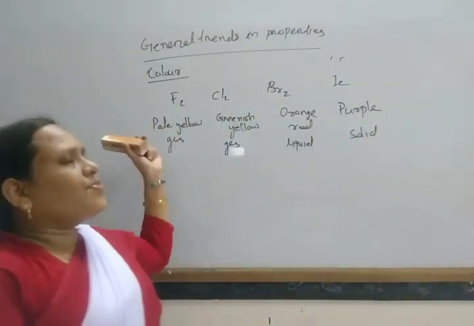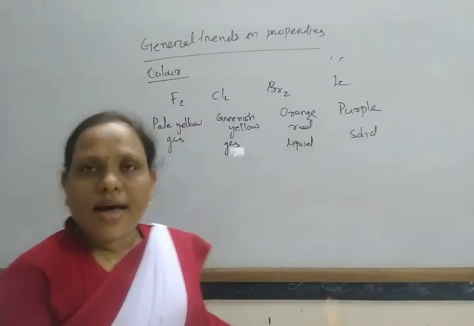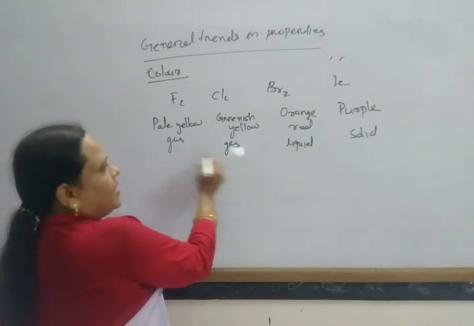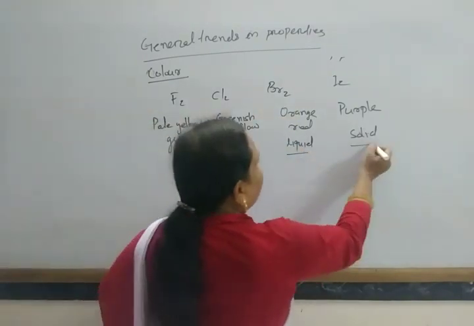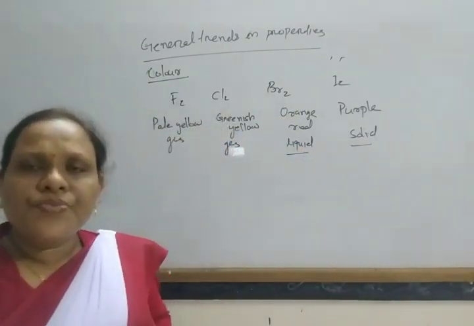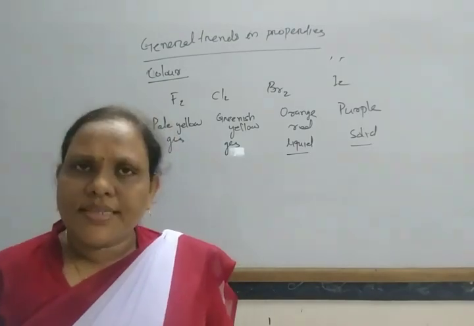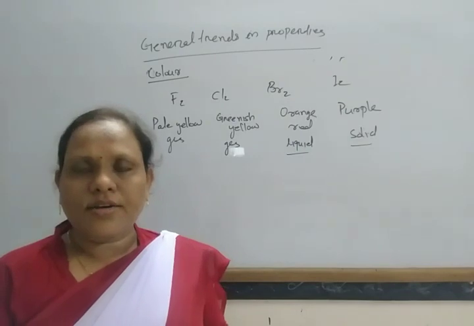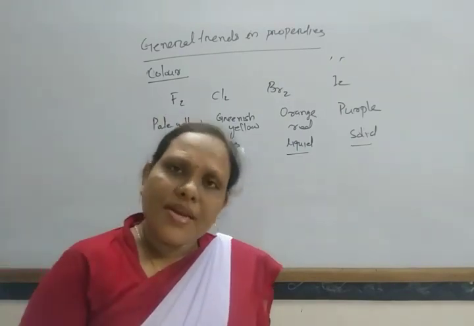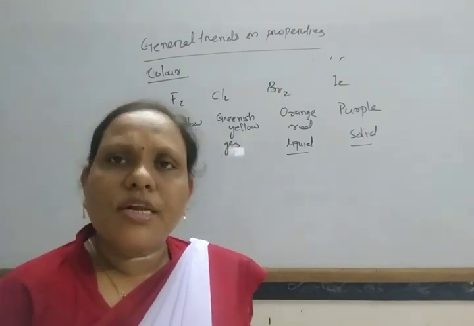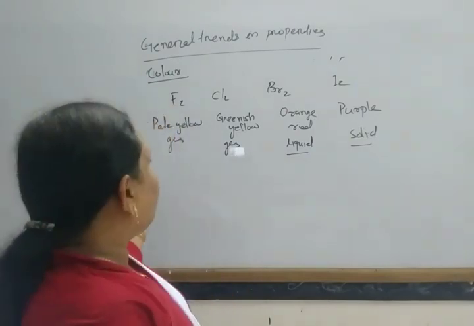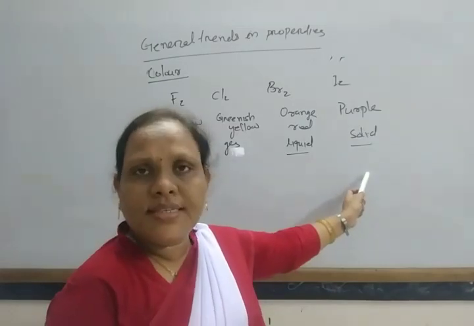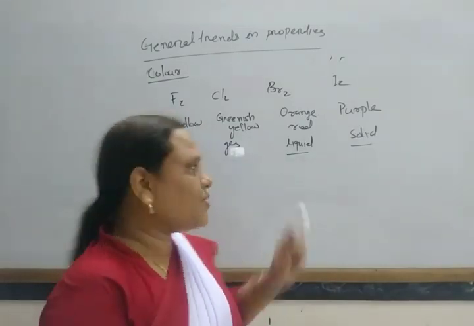Okay, in this way, these halogens are colored in nature, and these two are gases, this is a liquid, and this is a solid. That is due to the increase in molecular size and increase in van der Waals force of attraction. So the first two are gases, then bromine is a liquid while iodine is a solid at room temperature.